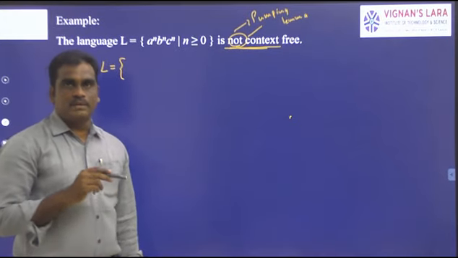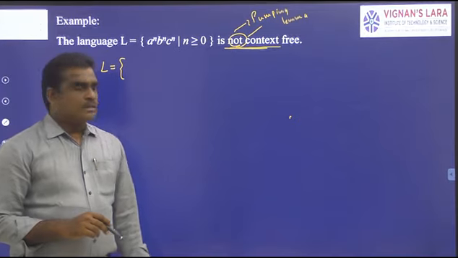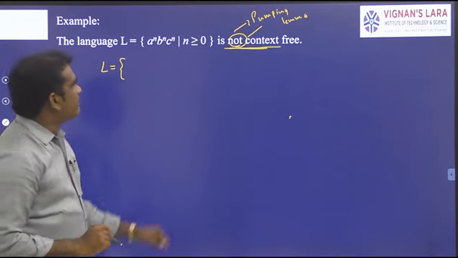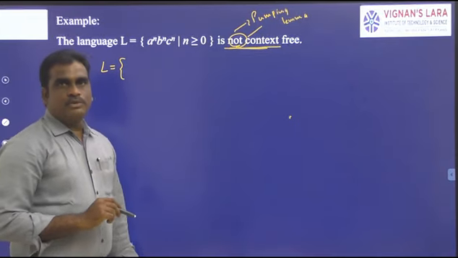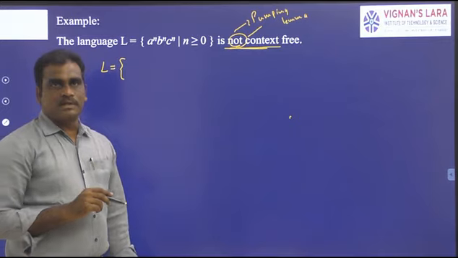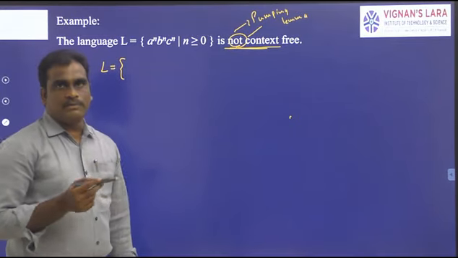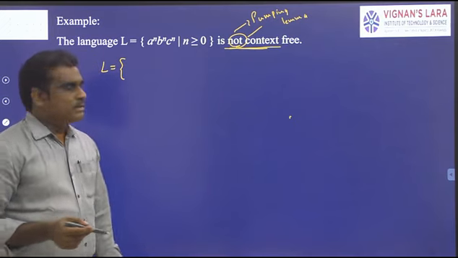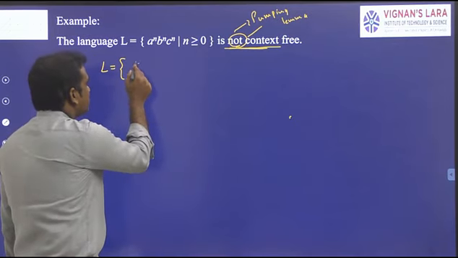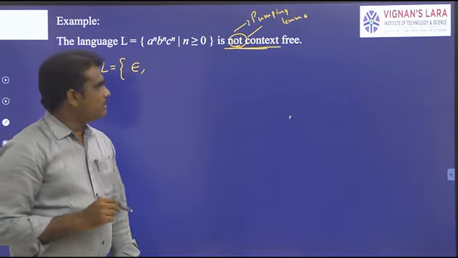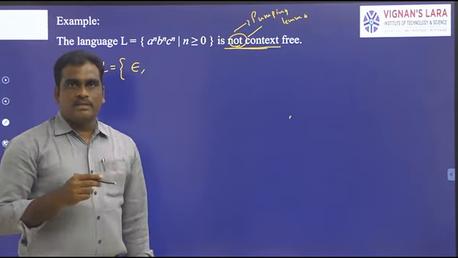n value starts from 0 to infinity. Now take n value 0. So a power 0 is epsilon. Same way, b power 0 is epsilon, c power 0 is epsilon. All of you know that very well. Anything power 0 is nothing but epsilon. So here the minimum string is epsilon only.